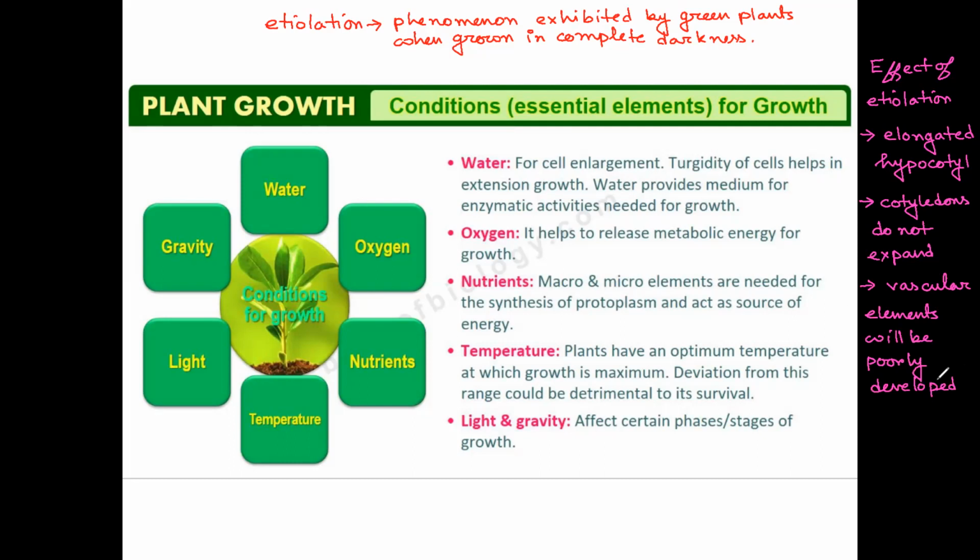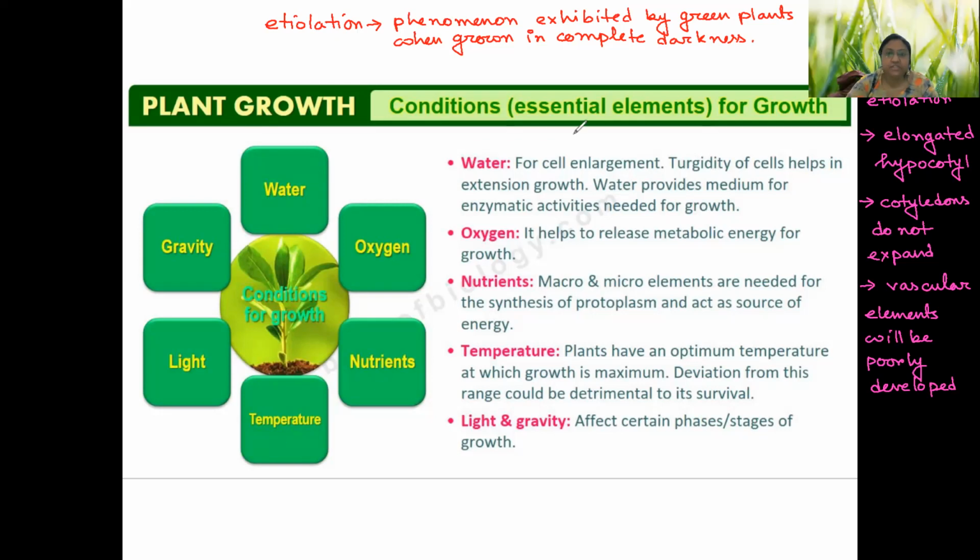Whereas if we are talking about light grown plants, they are sturdy, they are green in color, and they are quite more healthy. So obviously, this etiolation is something which is not preferred, and that is why light is very, very important. So I guess this part is clear.